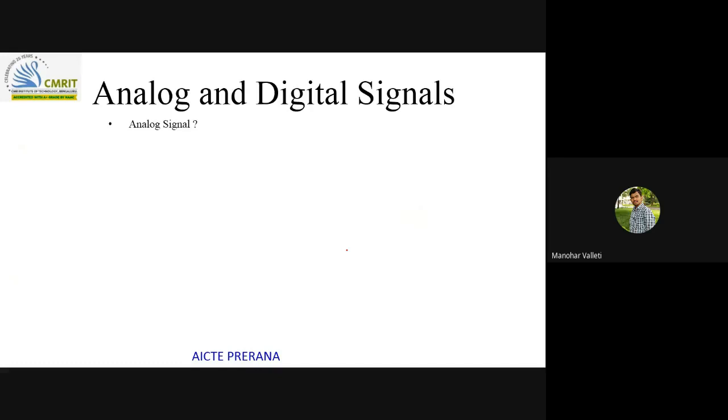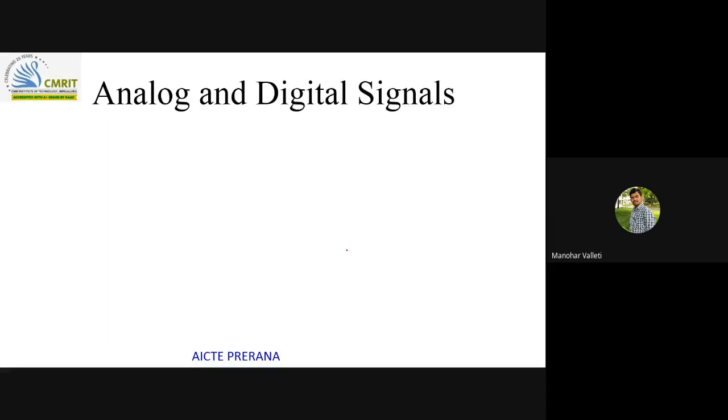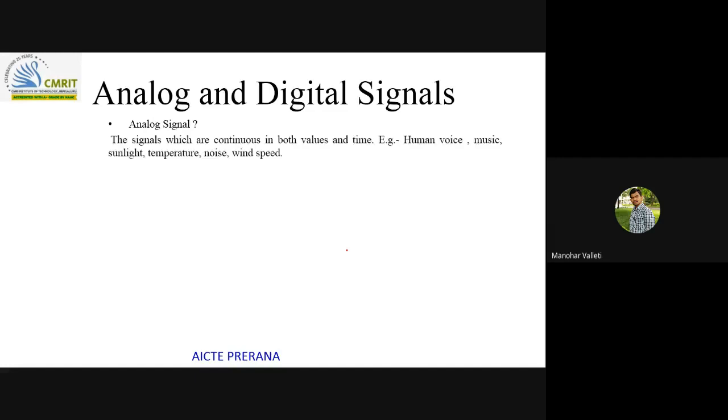So starting now, this is my analysis regarding GATE, starting with the digital electronic concepts. Before starting, since we are saying digital, we have to know what an analog signal is and what a digital signal is. An analog signal, like whatever I am speaking, is continuous in both amplitude and time. It can take any value in the amplitude domain, and at any instant of time the signal will be defined. That is an analog signal.